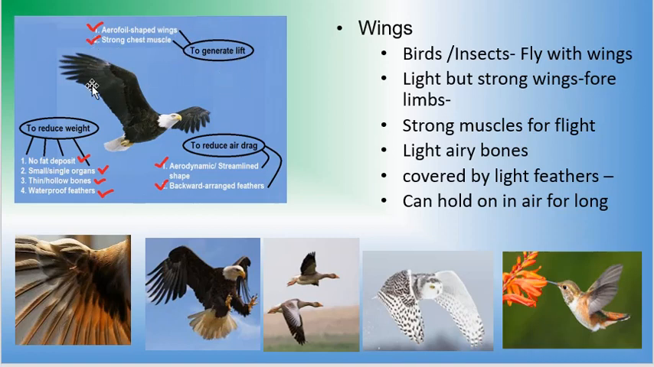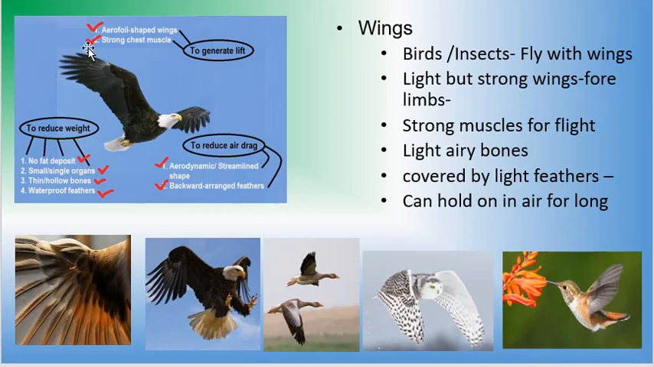The aerofoil shaped wings help to generate the lift, and then to reduce the weight they have no fat deposit. They have small single organs because they have less fat. We eat chicken and doves as food. Chicken is eaten by man because they have less fat, and then they have thin or hollow bones. They have waterproof feathers. Also, feathers help them to keep warm during cold nights and keep cool during hot days.